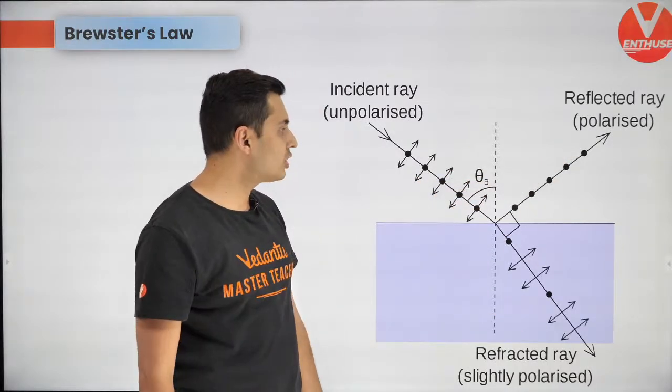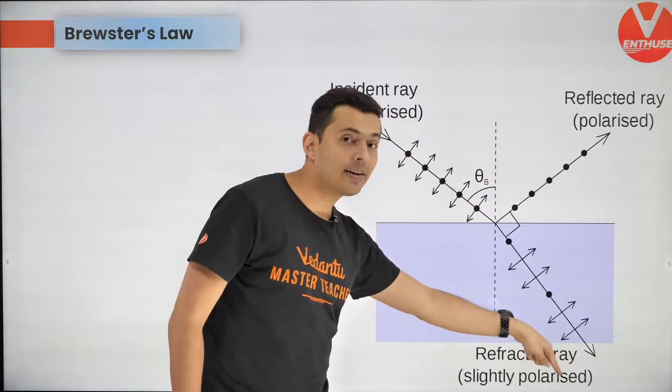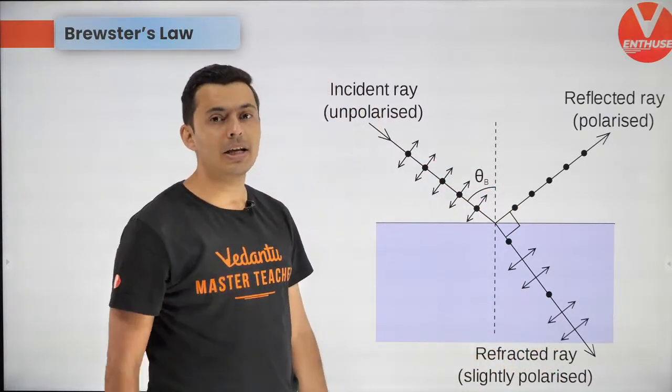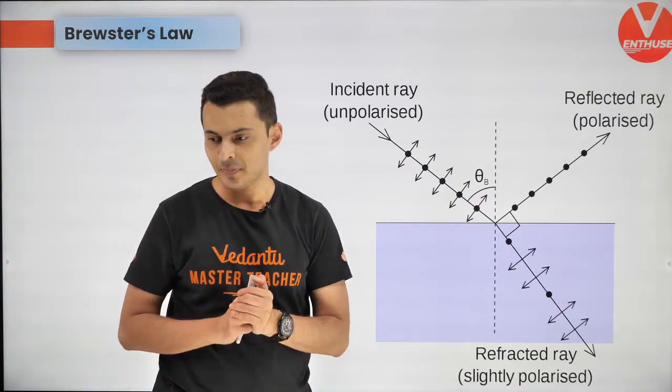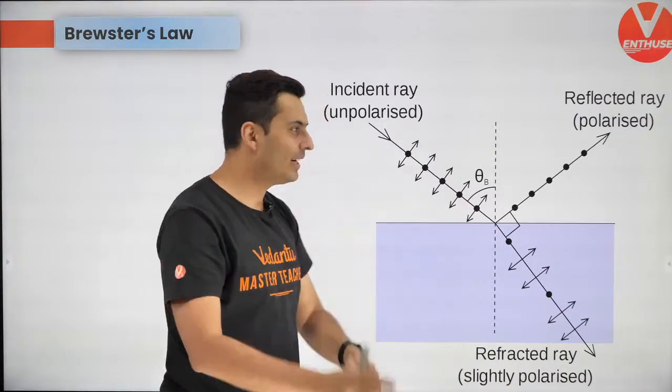What is that special situation? When the reflected ray and the refracted ray are perpendicular to each other. The refracted ray and the reflected ray are perpendicular to each other.